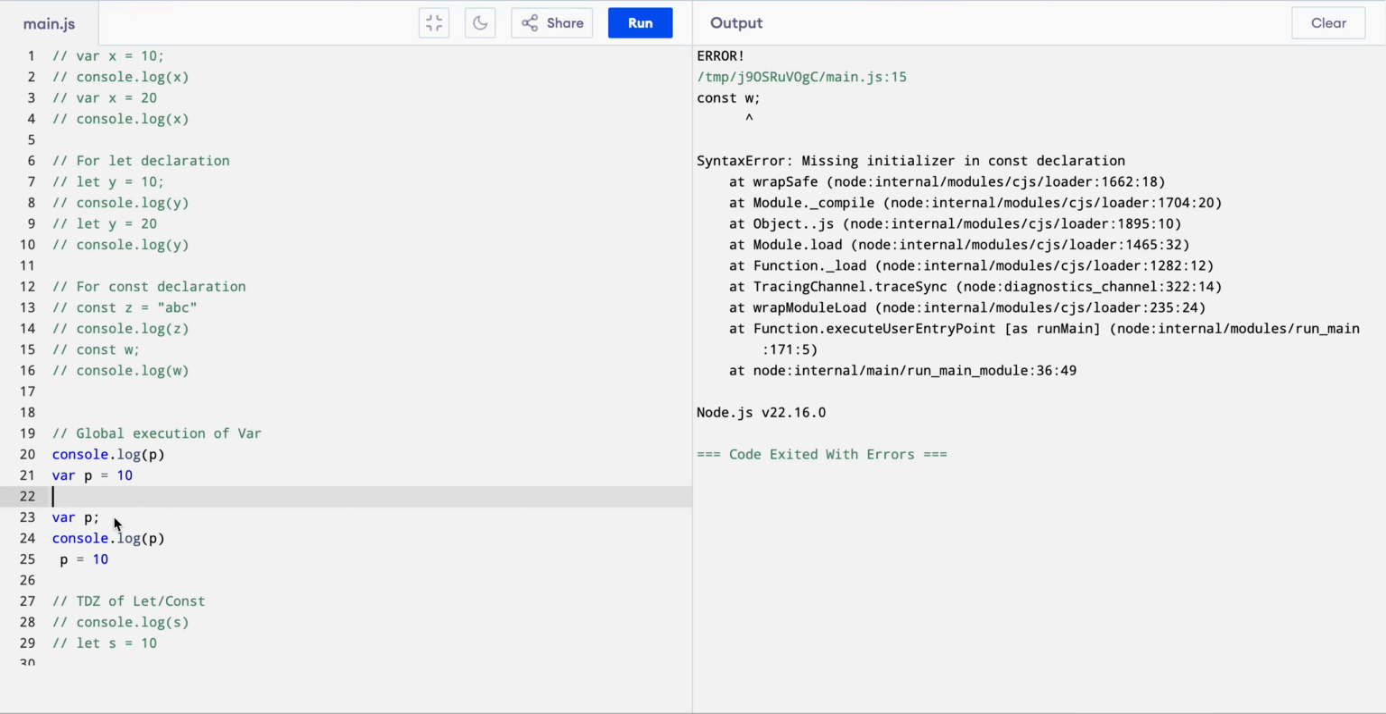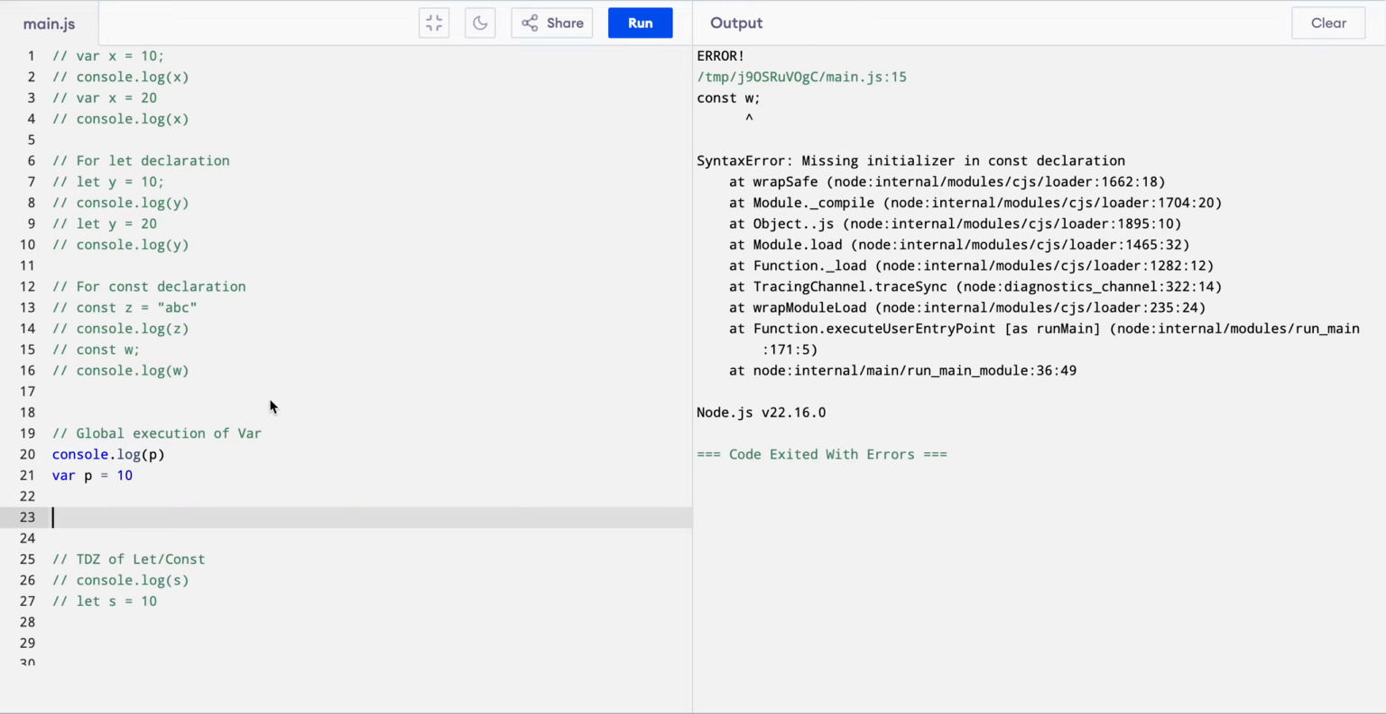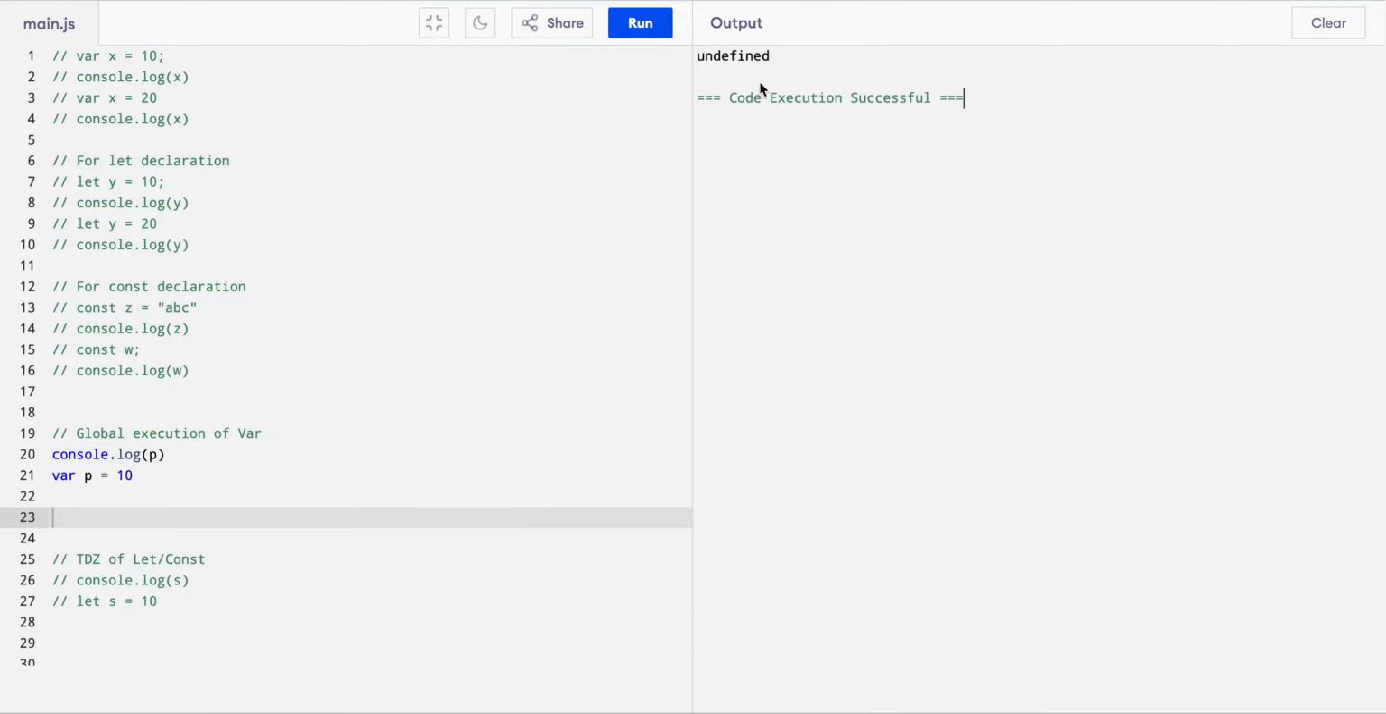So as soon as p gets into the memory and is printed onto the screen, the output will be undefined in that case, because the initialization will be done at the end. So this is allowed in the case of var. Here the output will be undefined.